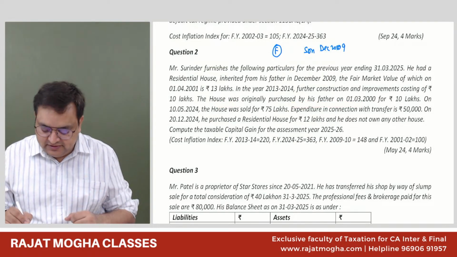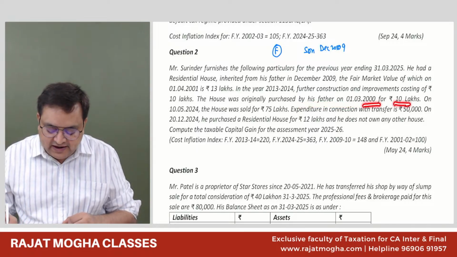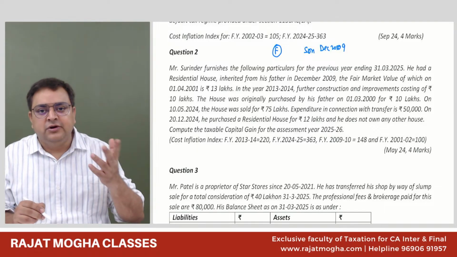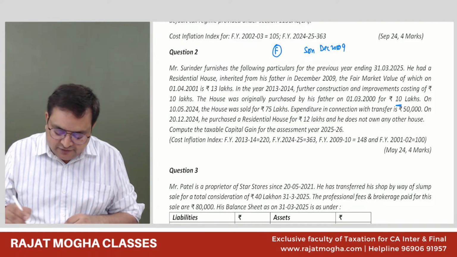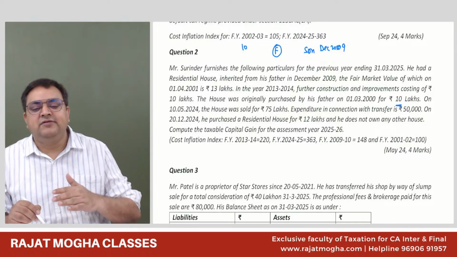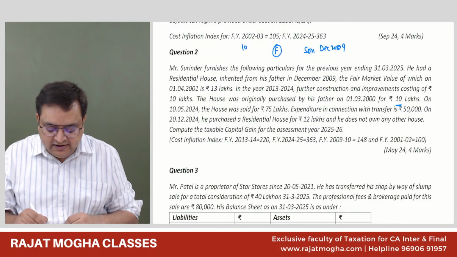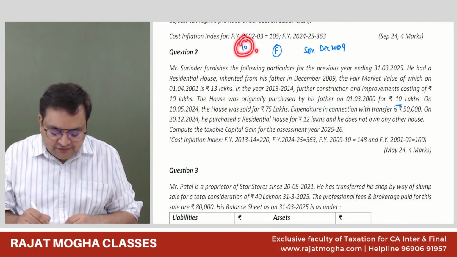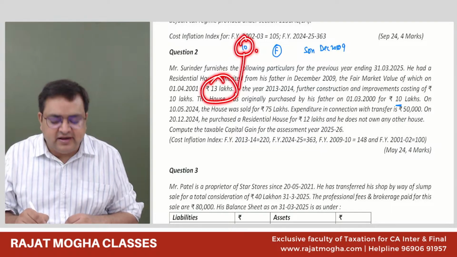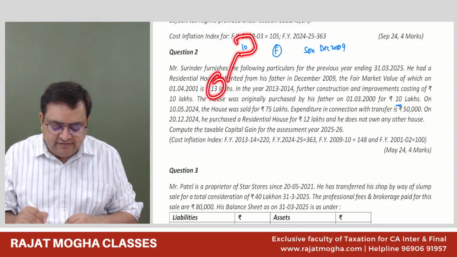It is given to us. The house is purchased by the father on 1/3/2000 for rupees 10 lakh. So before 2001, his father has purchased it for 10 lakh. So we understand if any asset is purchased before 1/4/2001, we have an option. We can take the actual cost price or the fair market value, whichever is higher. So 10 lakh or 13 lakh, whichever is higher.